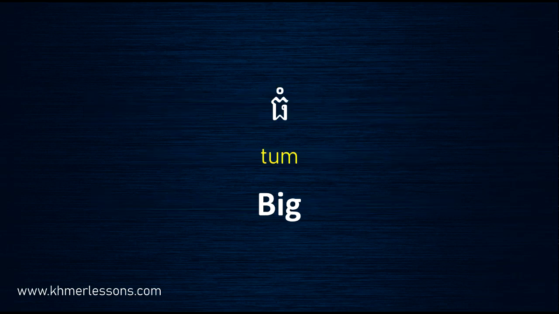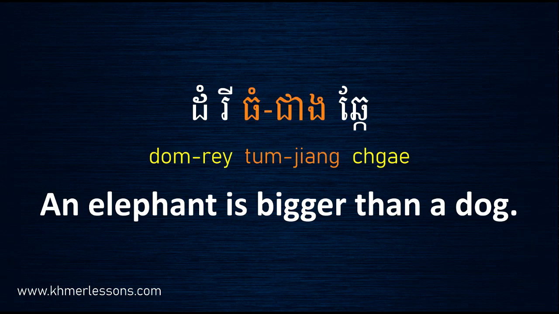For the next example, I use the adjective "big". Big in Khmer we say thom. Now let's see an example: an elephant is bigger than a dog. In Khmer you say damrey thom chieng chkae. Damrey thom chieng chkae.